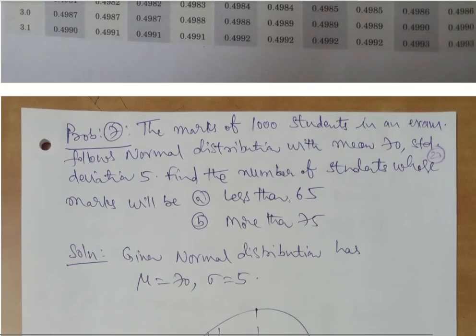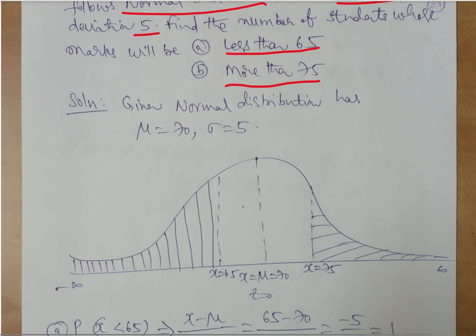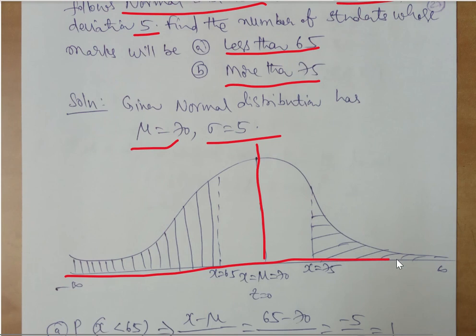Next, the marks of 1000 students in an annual examination follow a normal distribution with mean 70, standard deviation 5. Find the number of students whose marks will be less than 65 and more than 75. So it is a straight usage of normal distribution. Mu is given, sigma is given. Straight away start writing the normal distribution curve. So mu is 70. So you are at the middle point where x value is 70, z is equal to 0. Now what are we asked to find? Less than 75, sorry, less than 65.